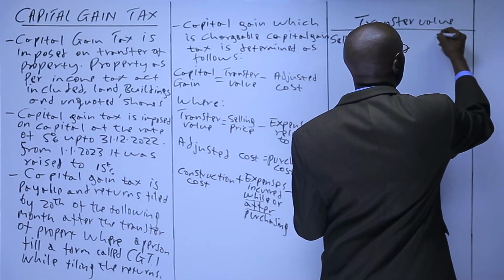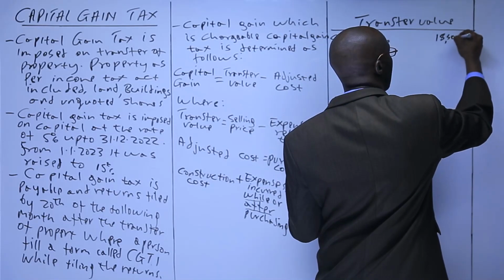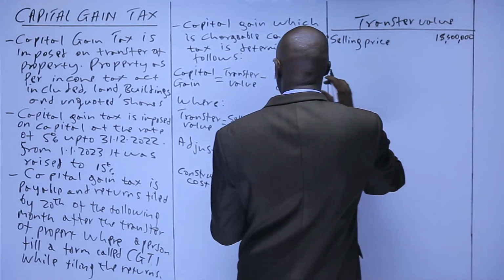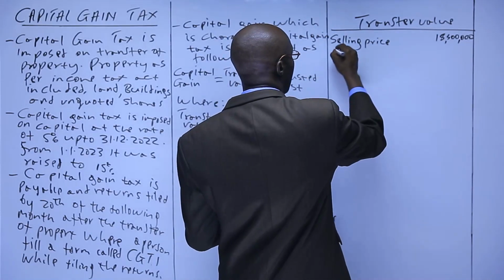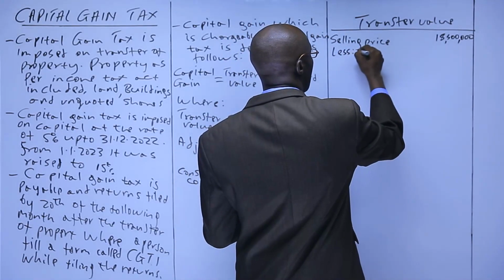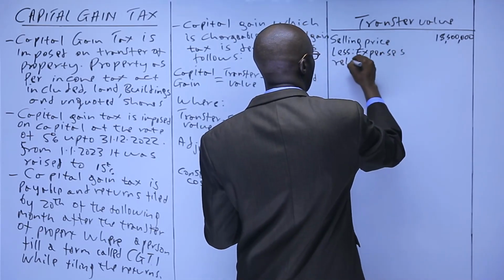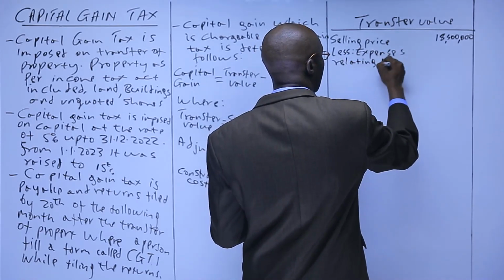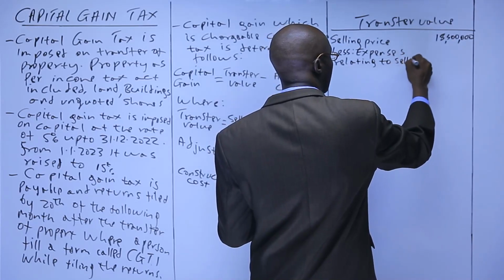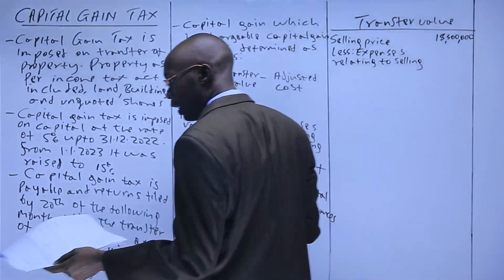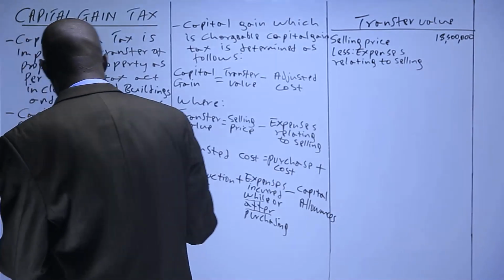So that is 18,500,000. Then we said you minus expenses relating to selling. So less expenses relating to selling.